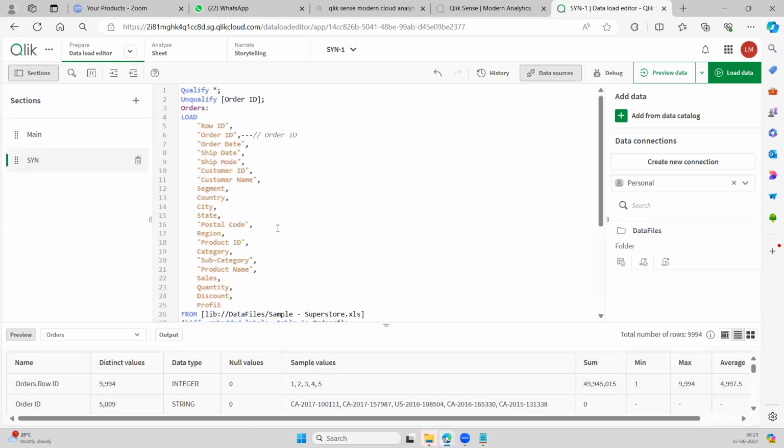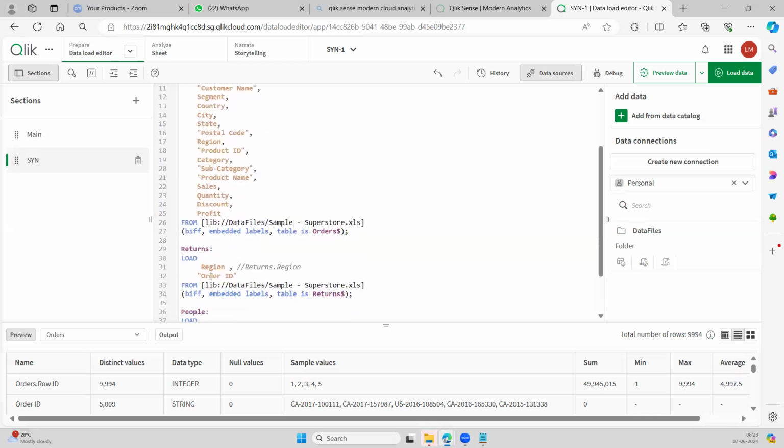Now my question is, between these orders and returns, is the relationship created or not?